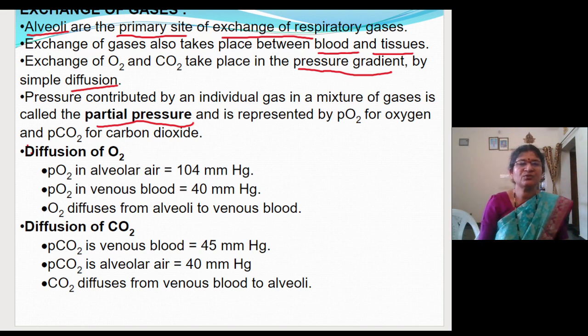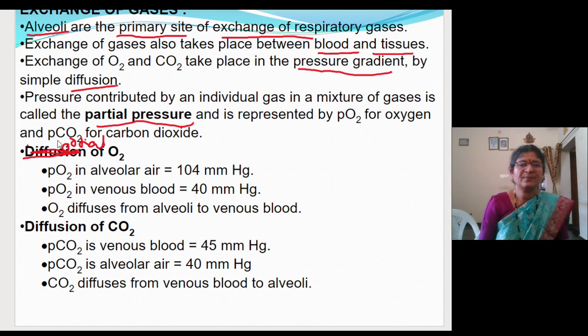So here let me just remove this term diffusion, we don't want it. Here we will write partial pressure of oxygen. I told you what we mean by partial pressure of oxygen.